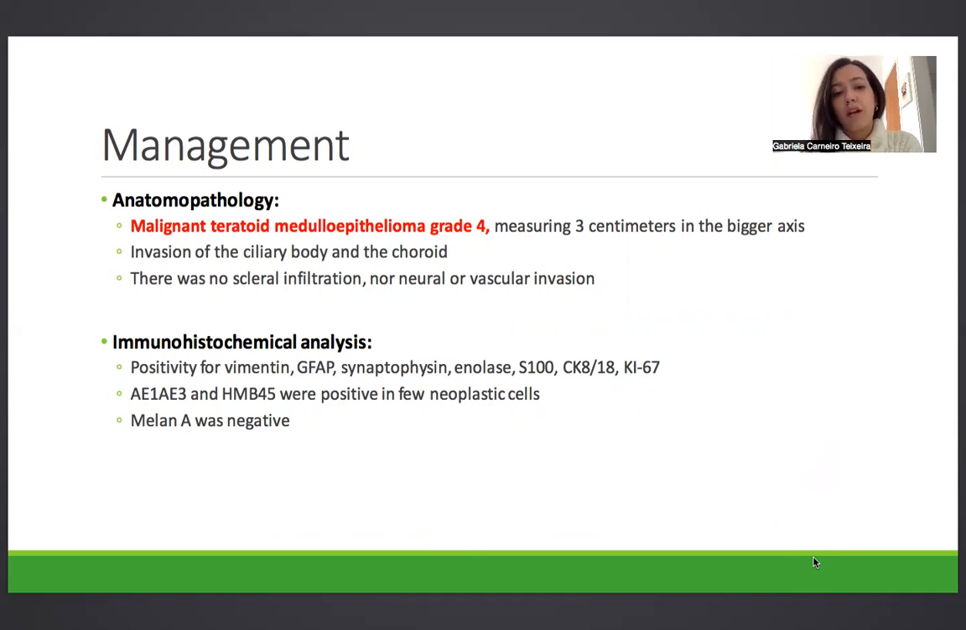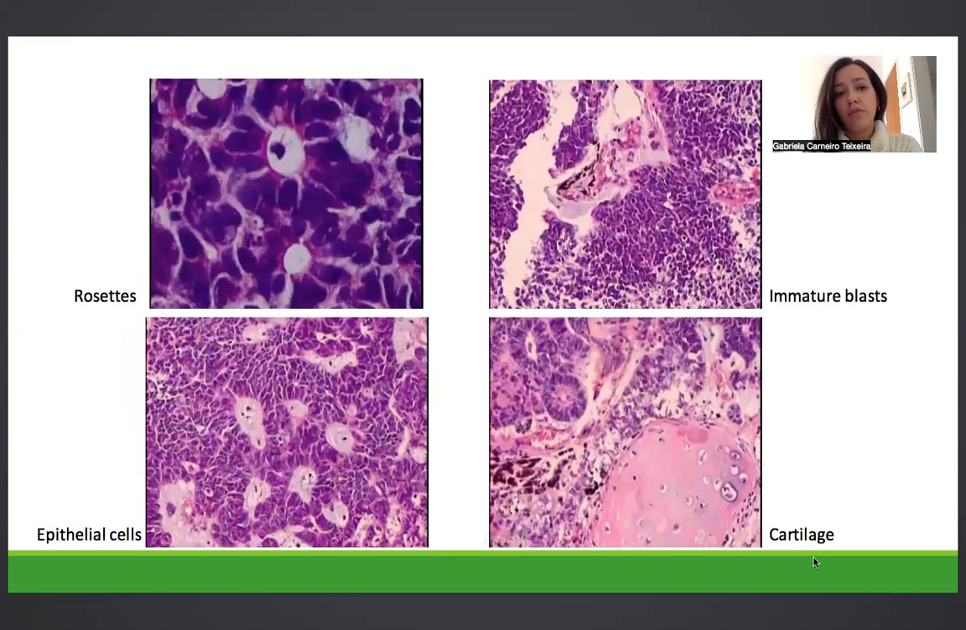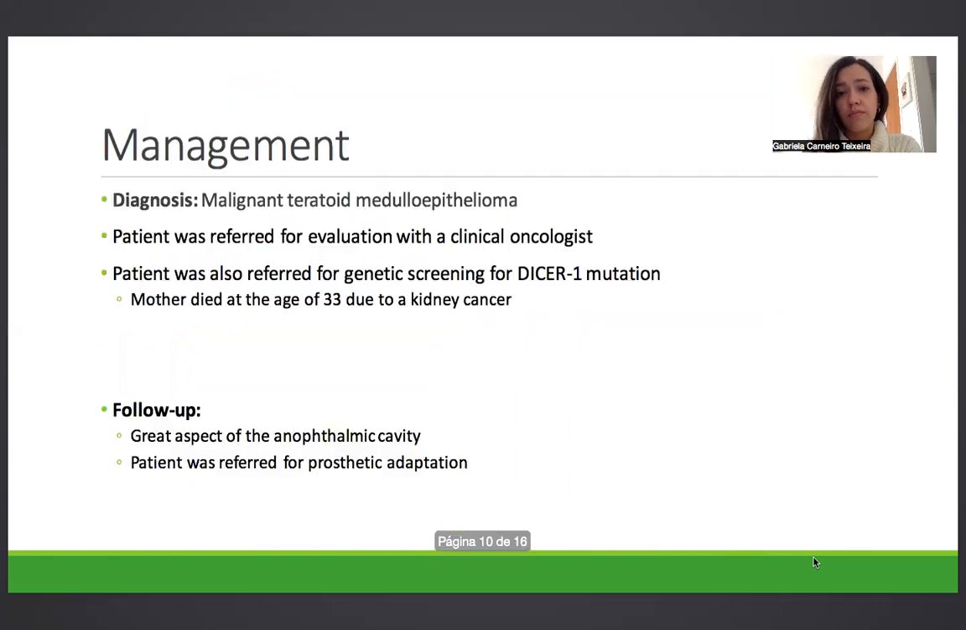The immunohistochemical analysis showed positivity for vimentin, GFAP, synaptophysin, enolase, S100, CK18, and Ki67. AE1, AE3, and HMB45 were positive in heteroplastic cells, and Melan A was negative. This pattern also suggested malignant teratoid medulloepithelioma. These are some photos of the pathology. We can see rosettes, immature blasts, epithelial cells, and also cartilage tissue.